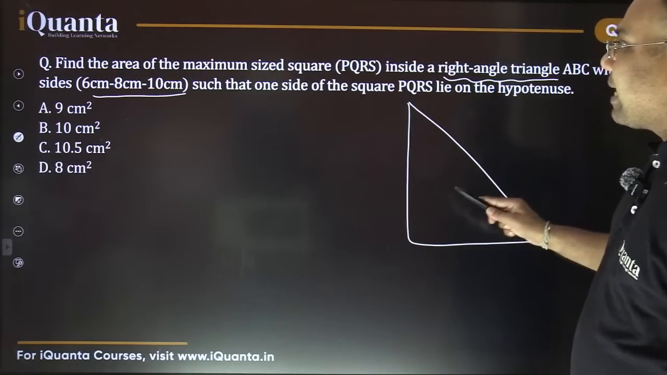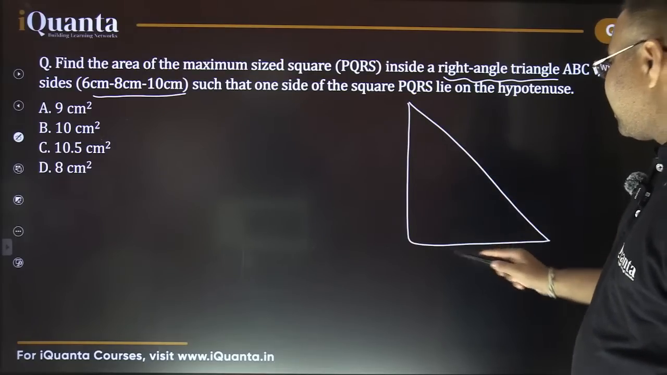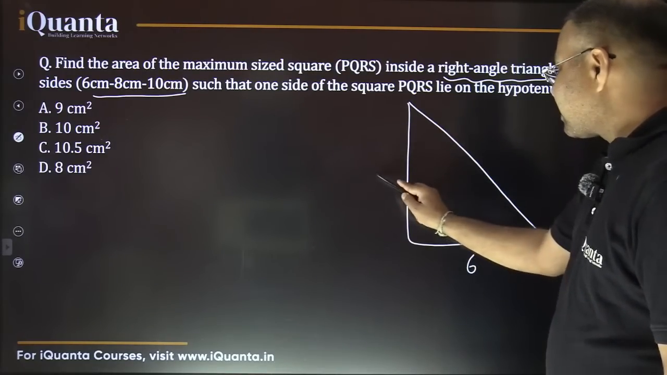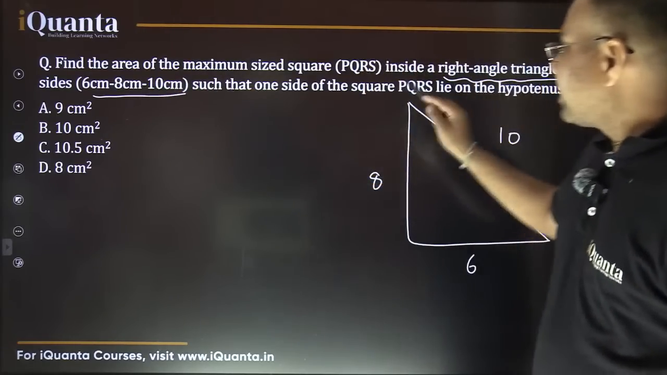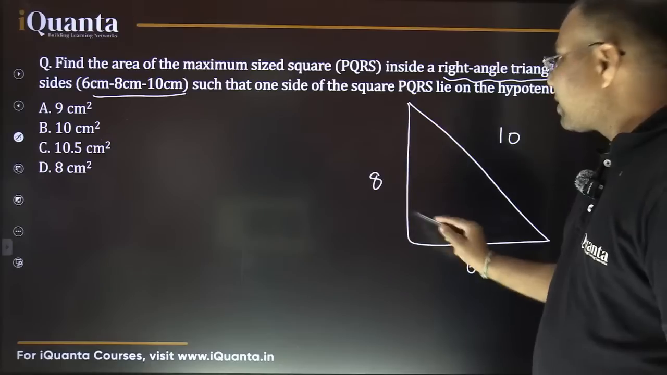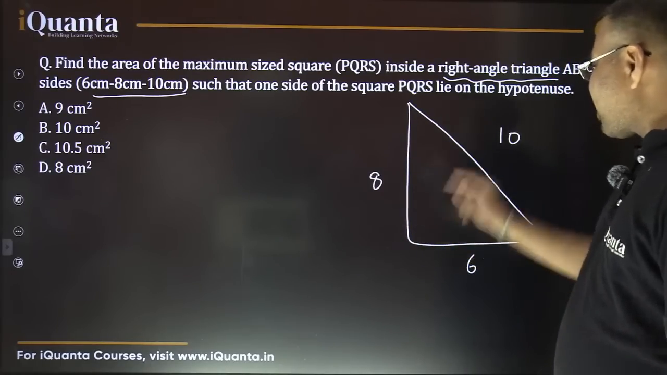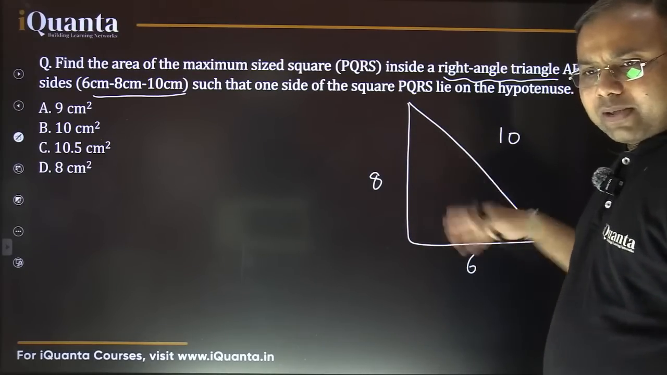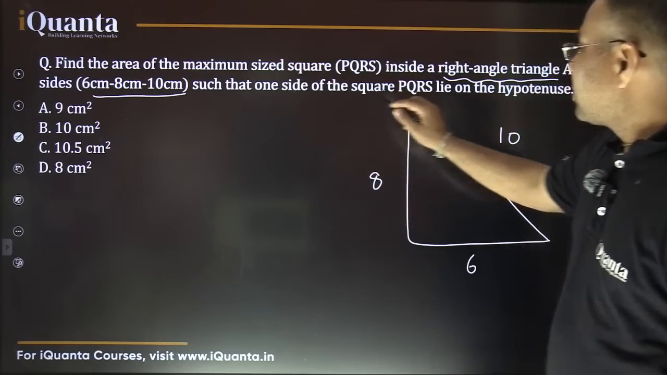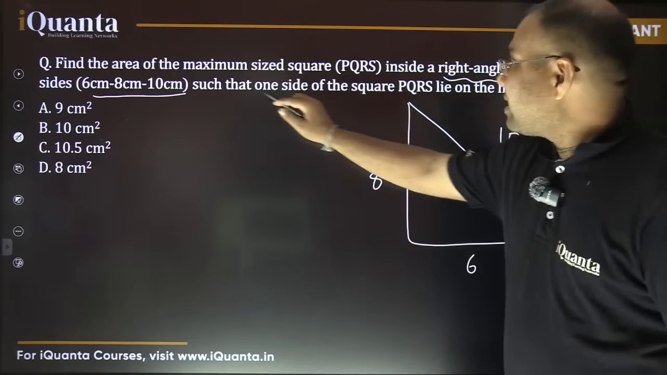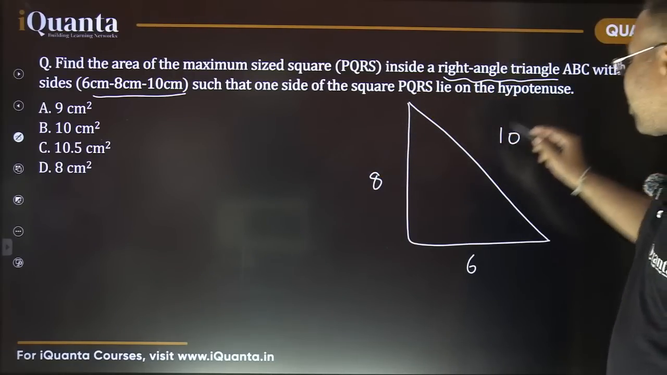So the situation is like that. We need to make a square inside here. Let's say this side length is 6, this side length is 8, this side length is 10. Right? That is given here, 6, 8, 10. So that's a right angle triangle here, right angle at this vertex. So this ratio is basically 3, 4, 5, right? 3, 4, 5 के ही multiples हैं. So we need to make a square where one side of the square PQRS lies on the hypotenuse.